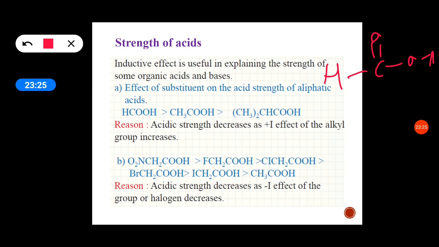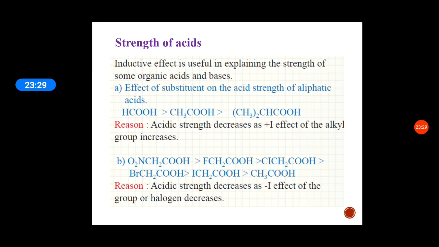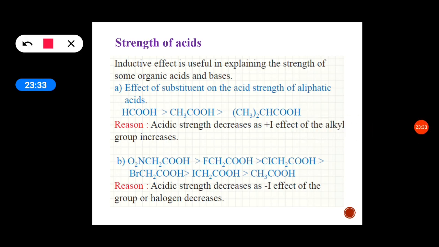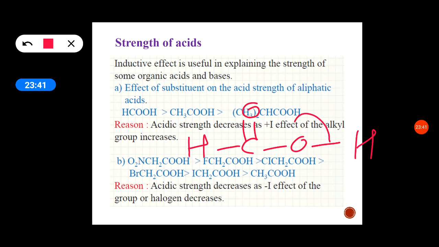So to show the acidic character, the electrons from the OH bond are given to oxygen, so that H plus is removed.